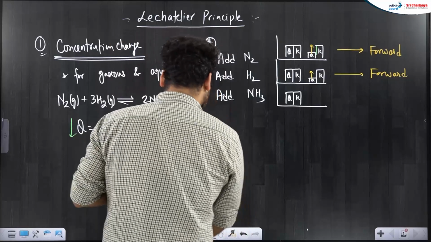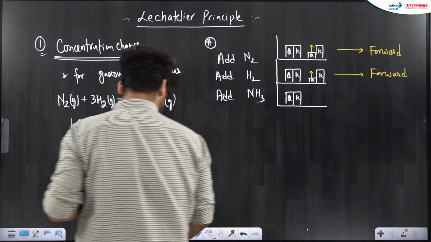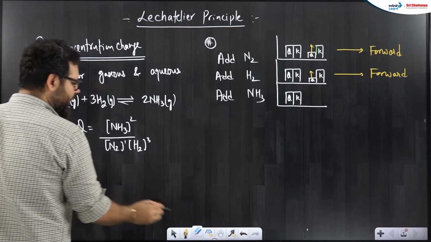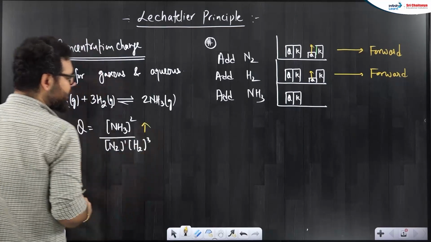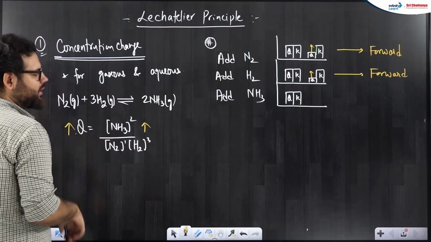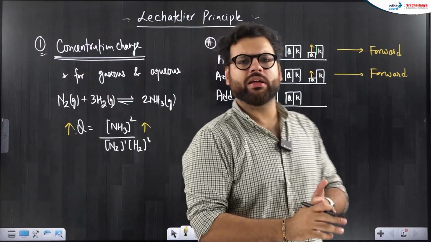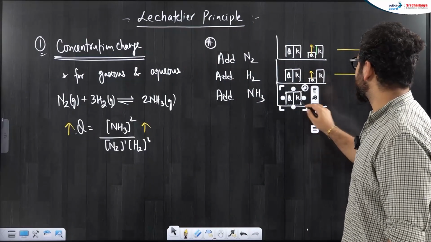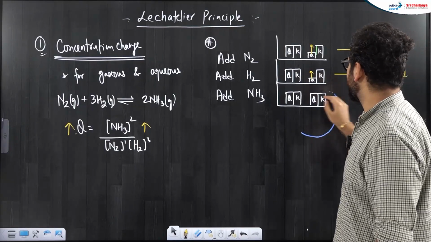Addition of product, what will happen? When I add ammonia, you can see here, if I add ammonia, Q will increase. When ammonia will increase, reaction quotient Q will increase. So, Q will surpass the K. Something like this.